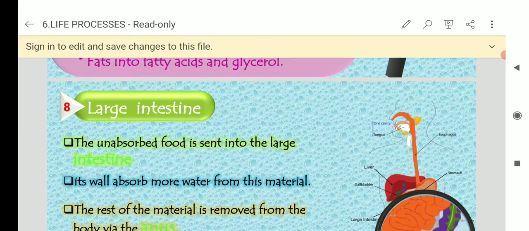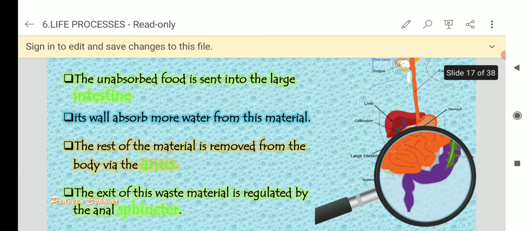Next, large intestine. Unabsorbed food is sent into the large intestine. Its wall absorbs more water from this material. The rest of the material is removed from the body through the anus. The exit of this waste material is regulated by the anal sphincter.